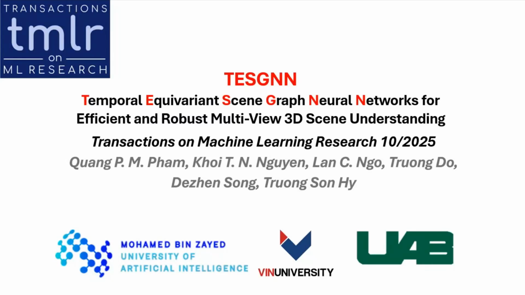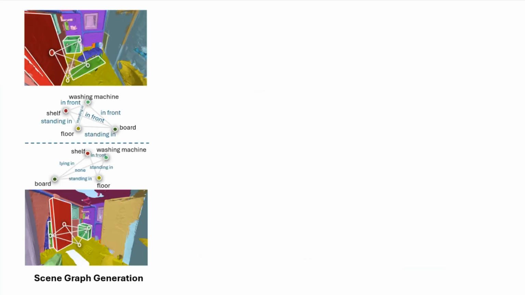Hello, today we present our project TESGNN, which stands for Temporal Equivariant Scene Graph Neural Networks for Efficient and Robust Multi-View 3D Scene Understanding. A scene graph is a structured representation of a scene, typically used in computer graphics, robotics, and computer vision. It organizes objects and their relationships in a graph format, where nodes represent objects or entities in the scene, and edges represent the relationships between objects.